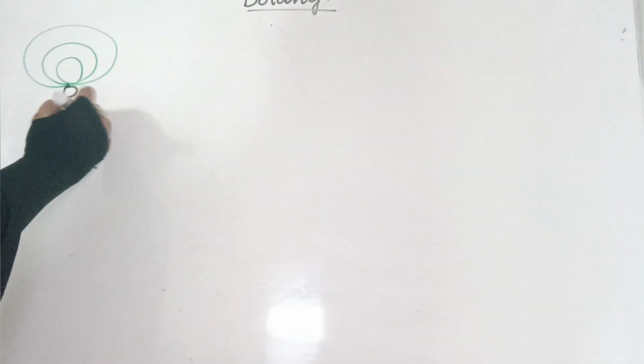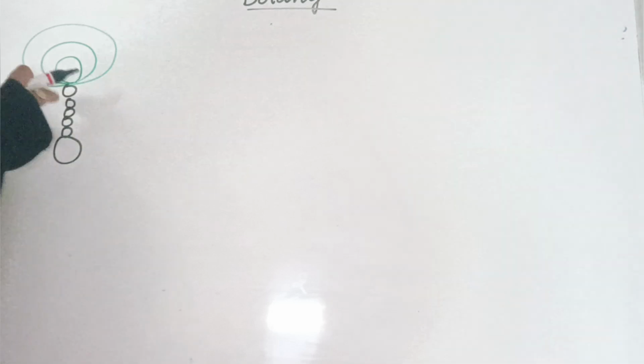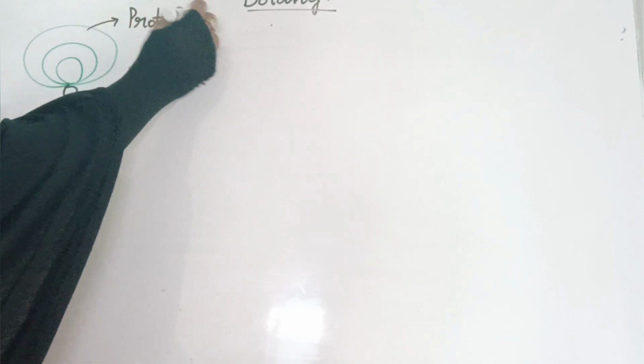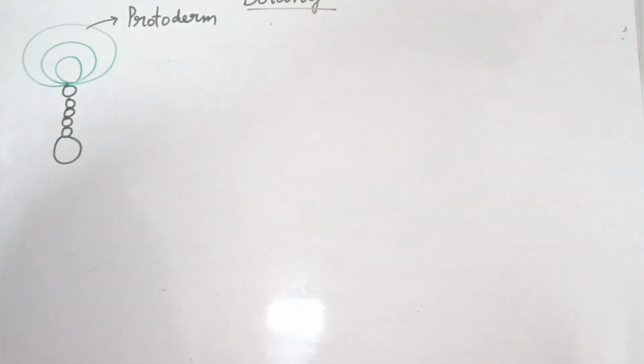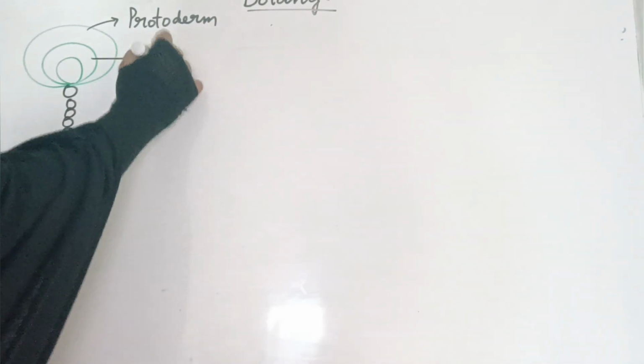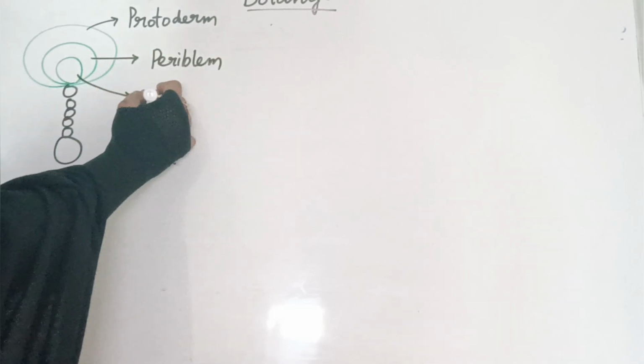After the octant stage is reached, the continuous divisions will go on and the embryo will reach a stage called the globular stage. The rest is hypophysis, and the micropylar and the basal part will remain the same. Here, if you see, continuous layers are formed in the embryo. The first layer, the outer part, we are calling the protoderm. This protoderm will later give rise to the epidermis, and the second region we are calling the periblem, and the last and innermost we are calling the